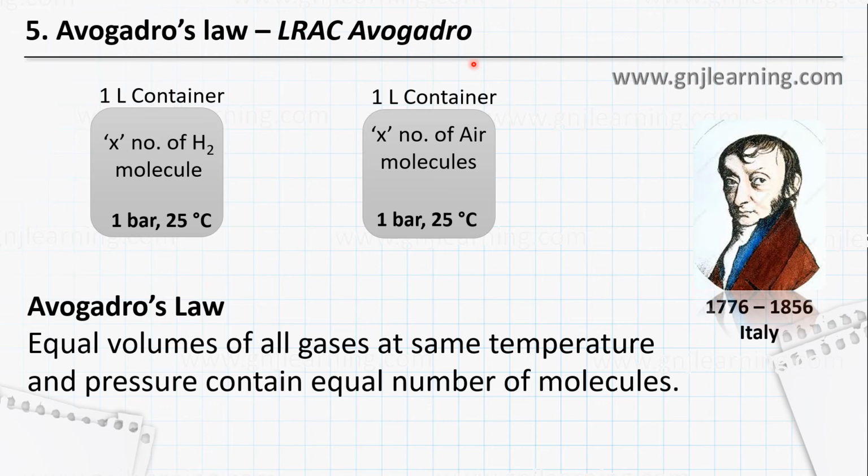According to Avogadro's law, to make it very easy and very fast: equal volumes of all gases at the same temperature and pressure contain an equal number of molecules. So if a room has the same temperature and pressure as another room and the same volume, then for sure the number of molecules in that room and in the other room will be the same. It doesn't matter whether the gas is X or Y. How big the molecule is doesn't matter. The number will always be the same if the volume, temperature and pressure are the same. This is what Avogadro said, and it was true.